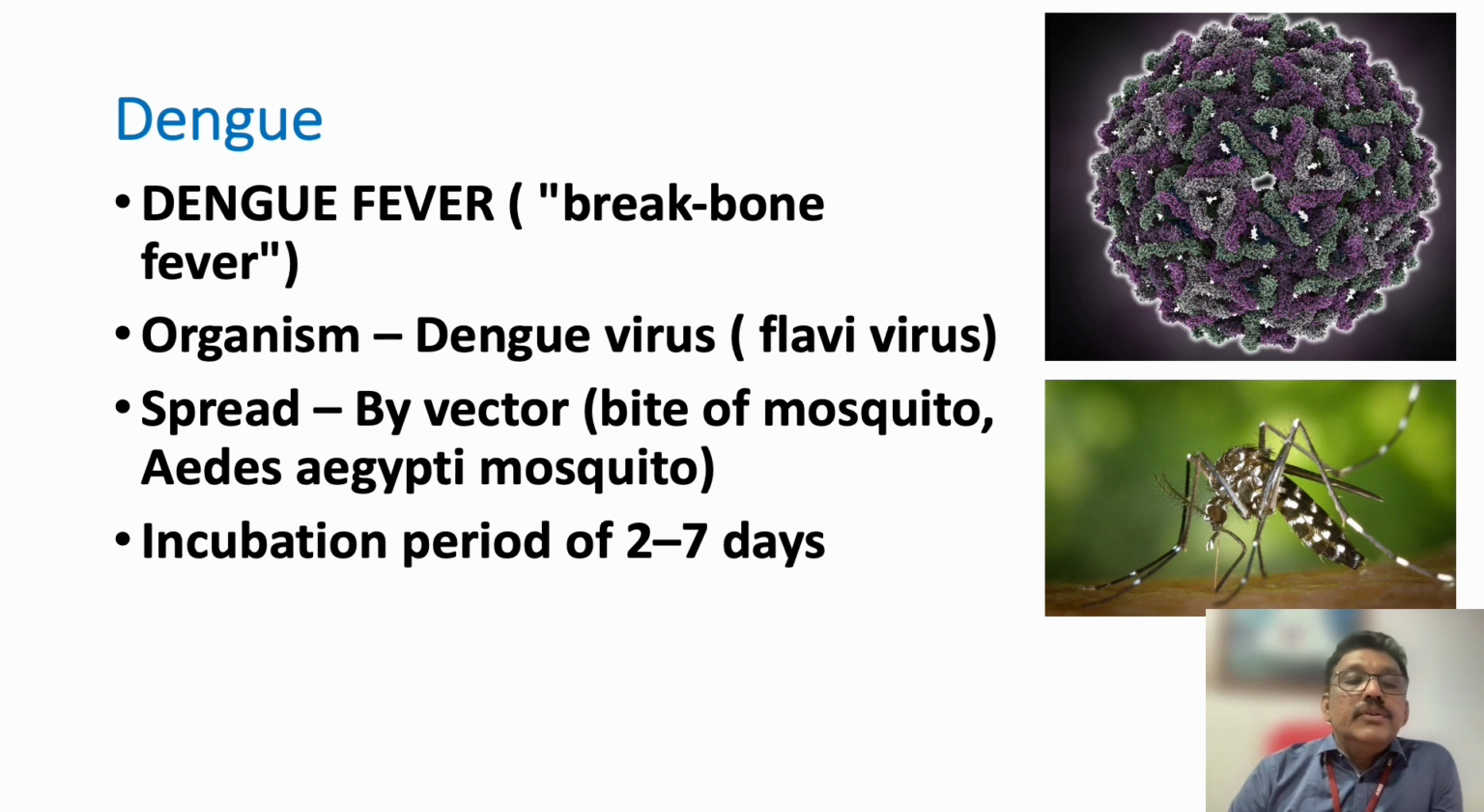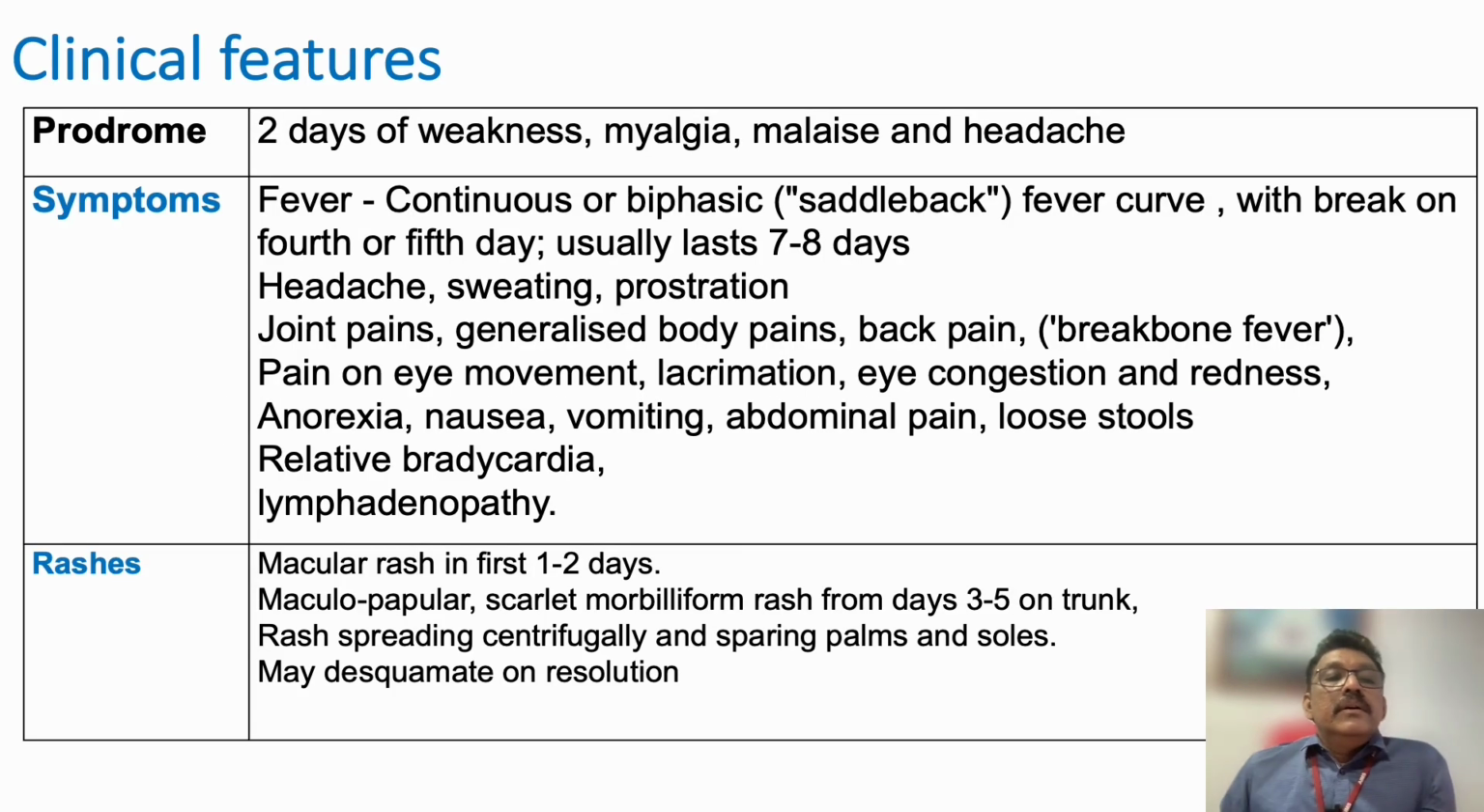Incubation period is 2 to 7 days. Now it's like any other fever. You get myalgia, severe arthralgia, back pain, tenderness in the muscles. The fever is typically a saddle-back type of fever. So it's a biphasic fever. There is a break between the 4th and 5th day. Then another episode comes lasting 2 days.